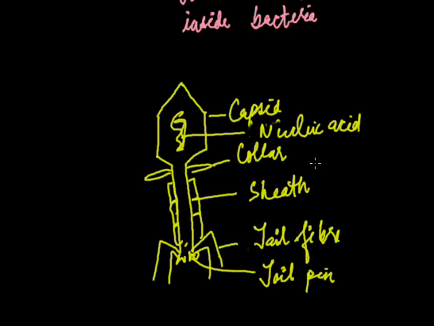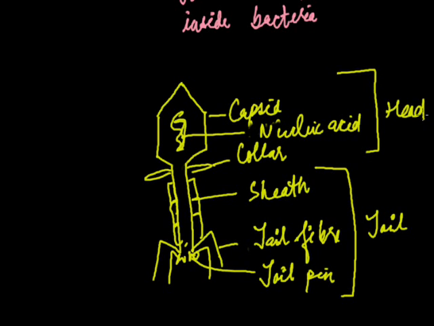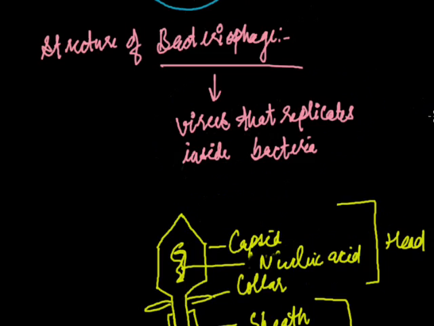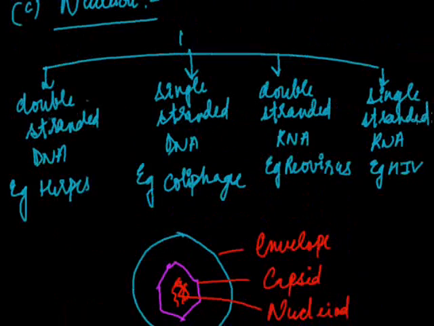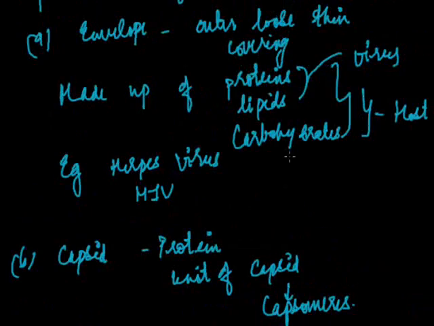So this region from the sheath to the tail pin is known as the tail region of the bacteriophage, and this is the head region. This was the structure of the bacteriophage virus, and this is the complete knowledge about virus.